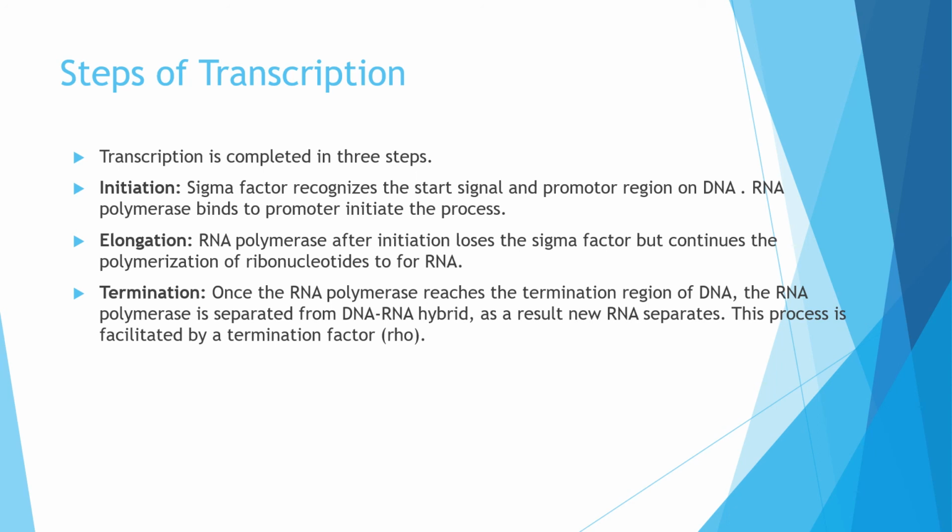So once the RNA polymerase reaches the termination region of DNA, the RNA polymerase gets separated from the DNA and the RNA which was formed over there, and the process of termination is facilitated by a termination factor called as the Rho factor.